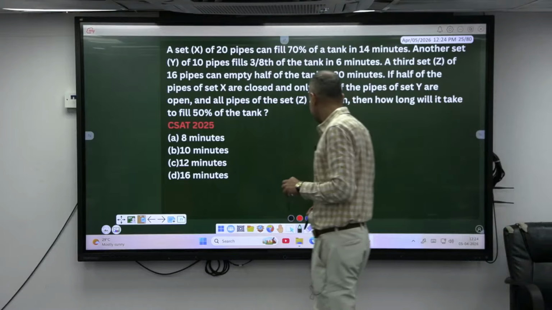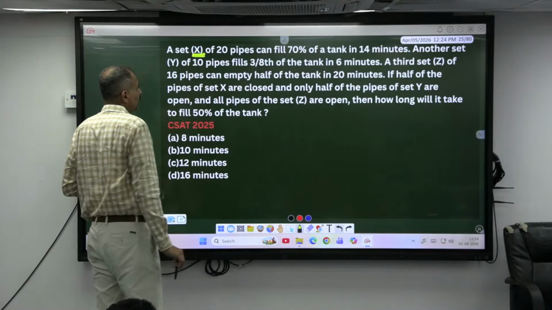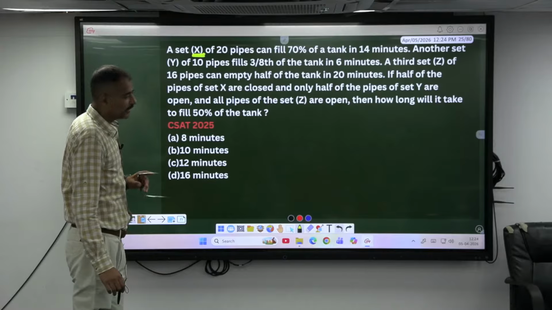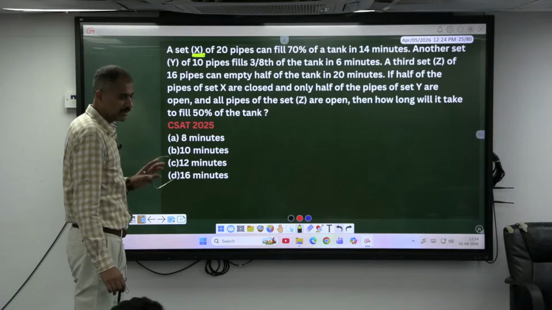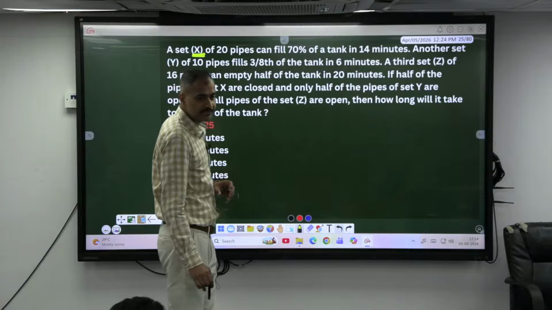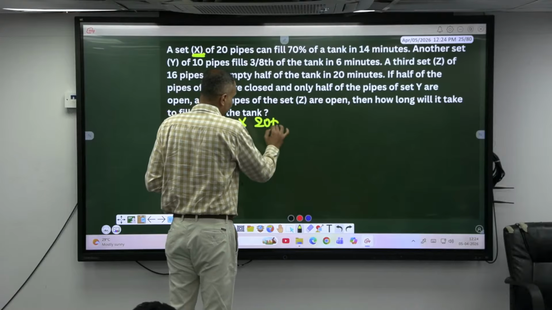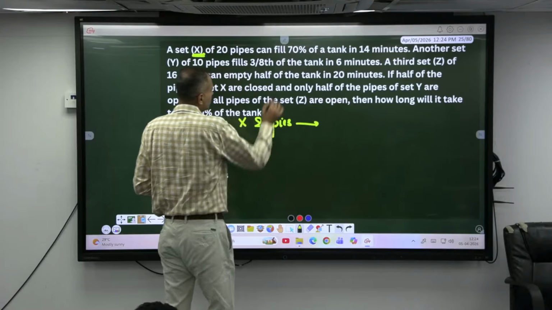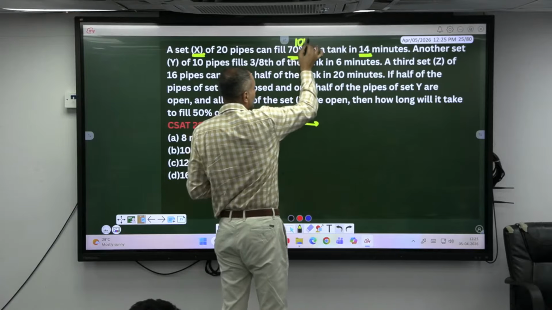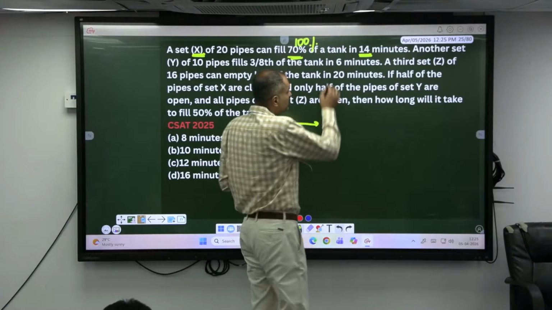See, look here. A set of how many pipes? X. How many pipes are there? Look here, I'll help you, it will become easy. 20 pipes can fill 70% of the tank in how many minutes? Same X though, 20 pipes can fill the tank in how many minutes then? 70% if it is taking 14 minutes, 100% it takes how many minutes? If 7 is 14, 10 has to be double of it, which has to be 20 minutes.